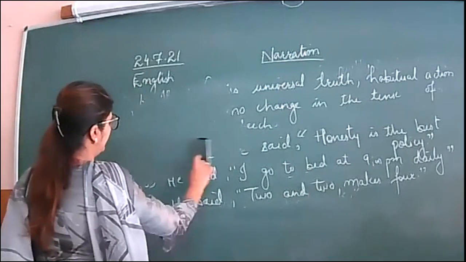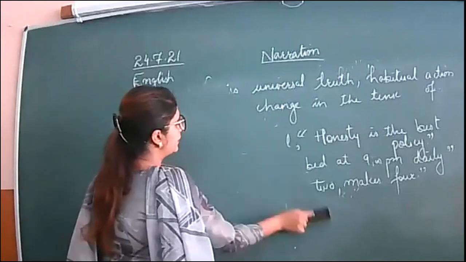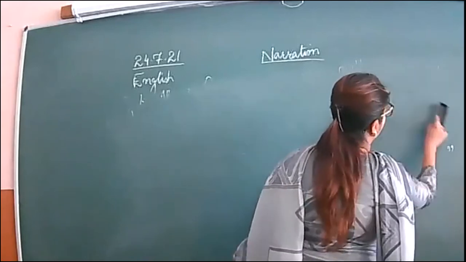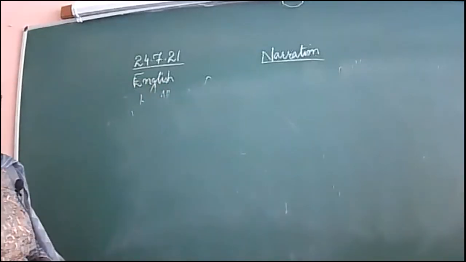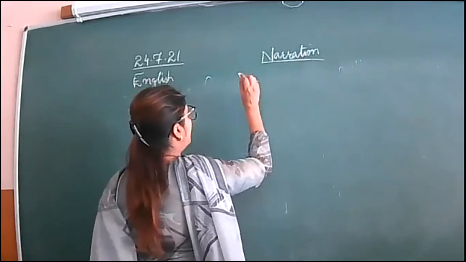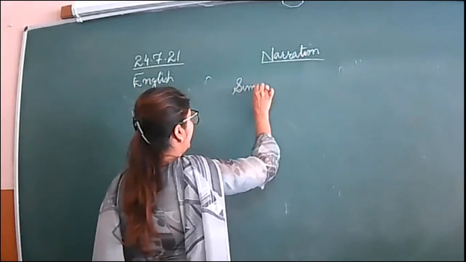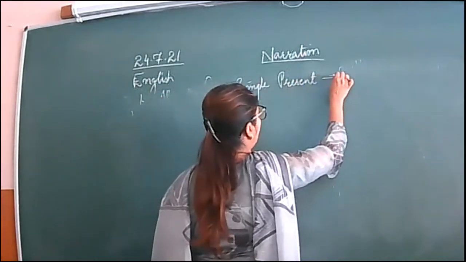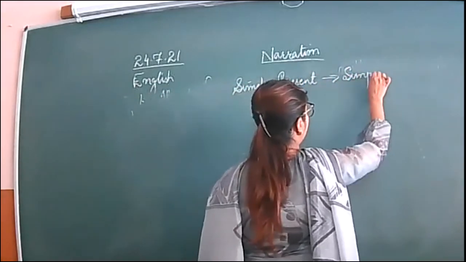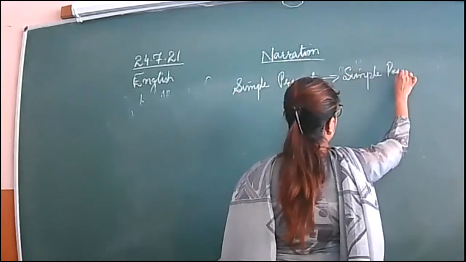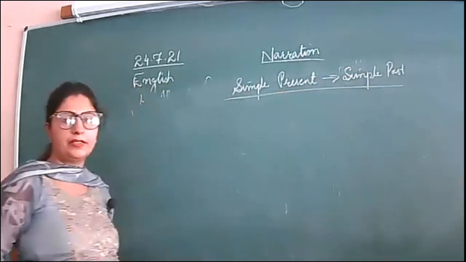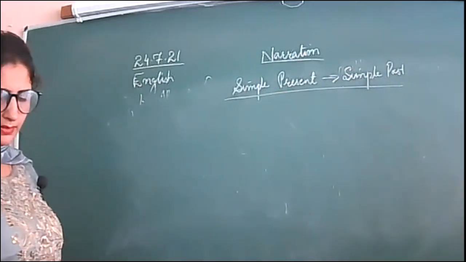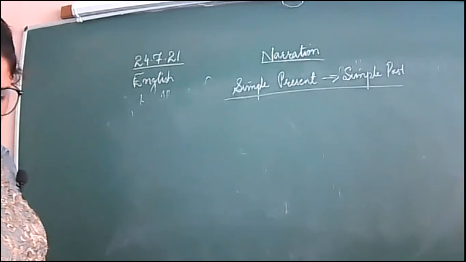So, next is, let us do the rules of present tense. So, first is simple present, which is changing into what? It is changing into simple past. This we have done, the rule. Okay. So raise up your hands, those who want to give the answers to the questions that I am going to ask.